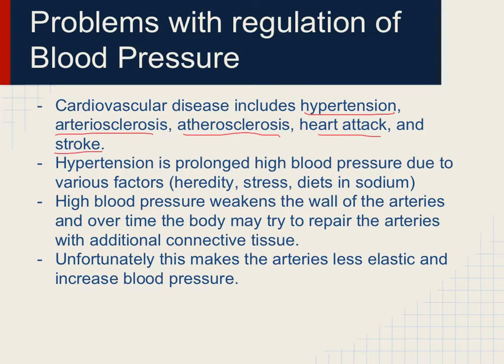Hypertension is prolonged high blood pressure due to various factors such as heredity, stress, diet, and sodium. High blood pressure weakens the wall of the artery, and over time, the body may try to repair the arteries with an additional connective tissue. Unfortunately, this makes arteries less elastic and increases blood pressure.